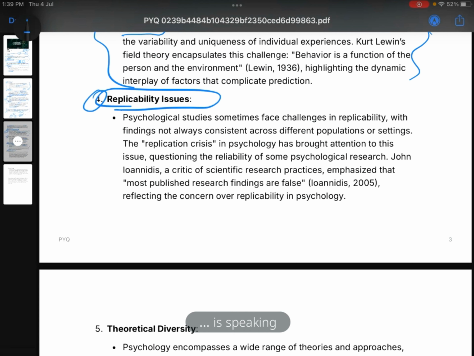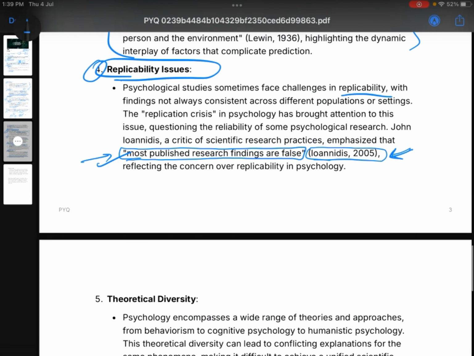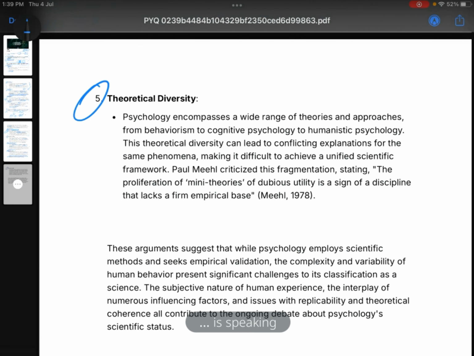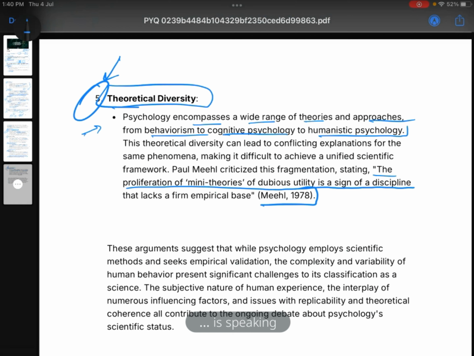And then replicability issues. Psychological studies sometimes face challenges in replicability. We cannot replicate some things. Here, Ioannidis, 2005, said that most published research findings are false. And then theoretical diversity. There are different kinds of theories around the world. Psychology encompasses a wide range of theories and approaches, from behaviorism to cognitive psychology to humanistic psychology. Here Meehl, 1978, said that the proliferation of many theories of dubious utility is a sign of a discipline that lacks a firm empirical base. So study these, they are very important.